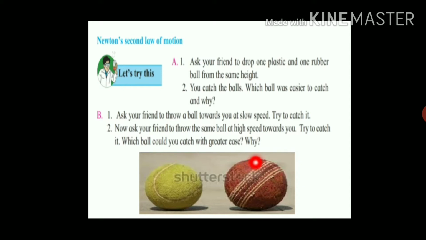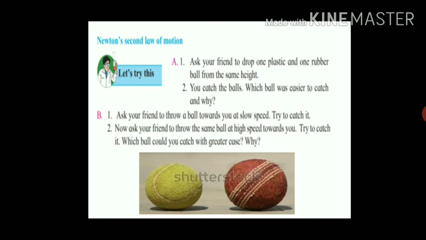Now let us see another activity. You have two bullets of a gun having the same mass. One bullet is thrown by hand and another bullet is fired by a gun on a wooden plank.